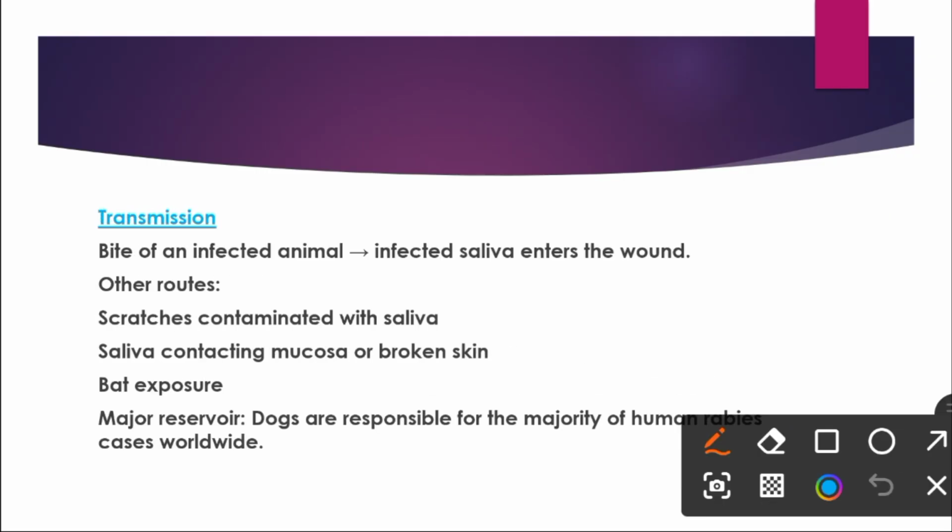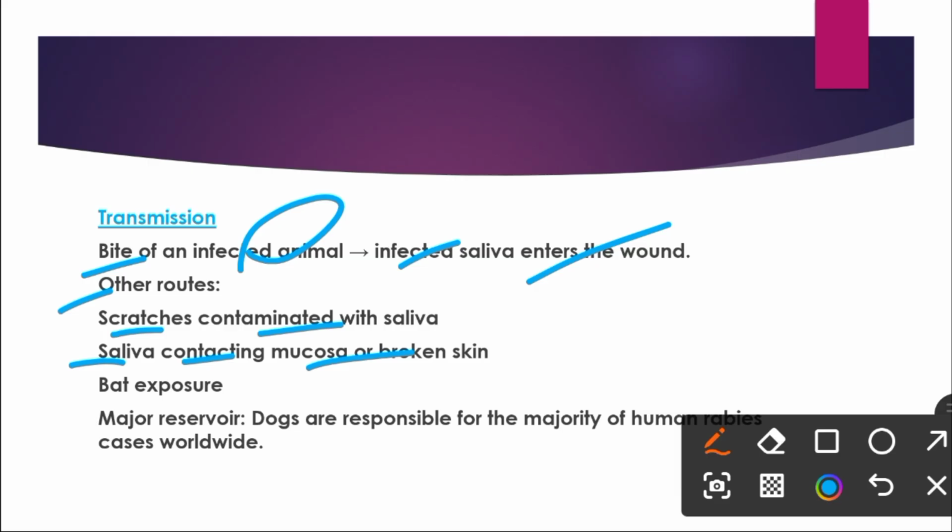Next is the transmission of rabies virus. Rabies is transmitted by the bite of an infected animal, and the infected saliva then enters the wound. The other routes include scratches contaminated with the saliva of either a dog or a bat, and saliva contacting the mucosa or broken skin of the human being.